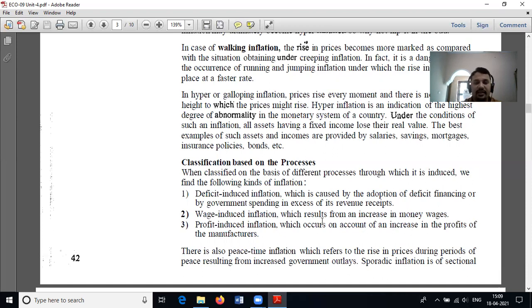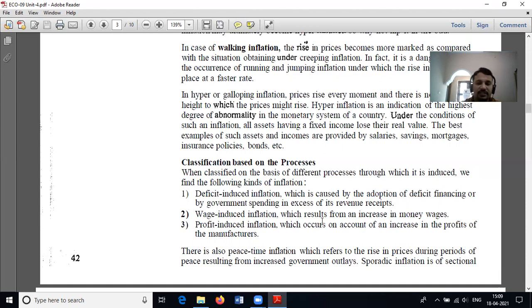Another one is wage induced inflation. When the wages or salaries offered by companies in a country are higher than in other countries, it may create wage induced inflation.